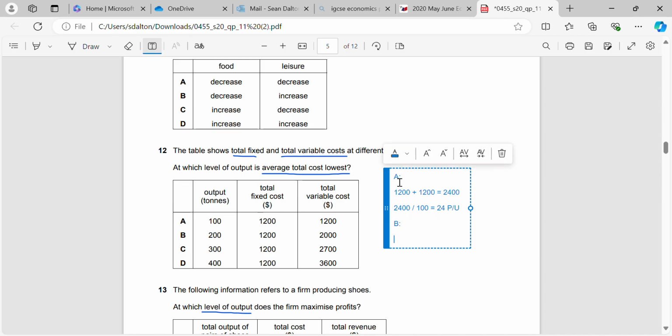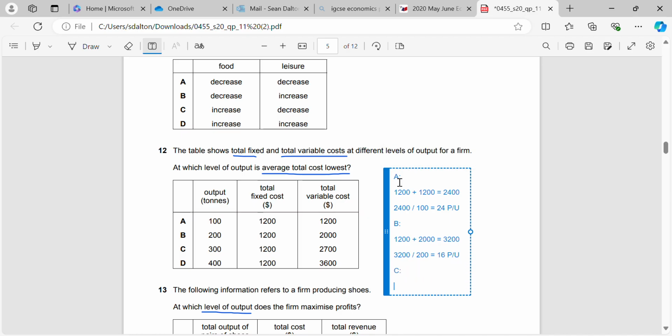B, 1,200 plus 2,000, 3,200. 3,200 divided by 200, 16 per unit.